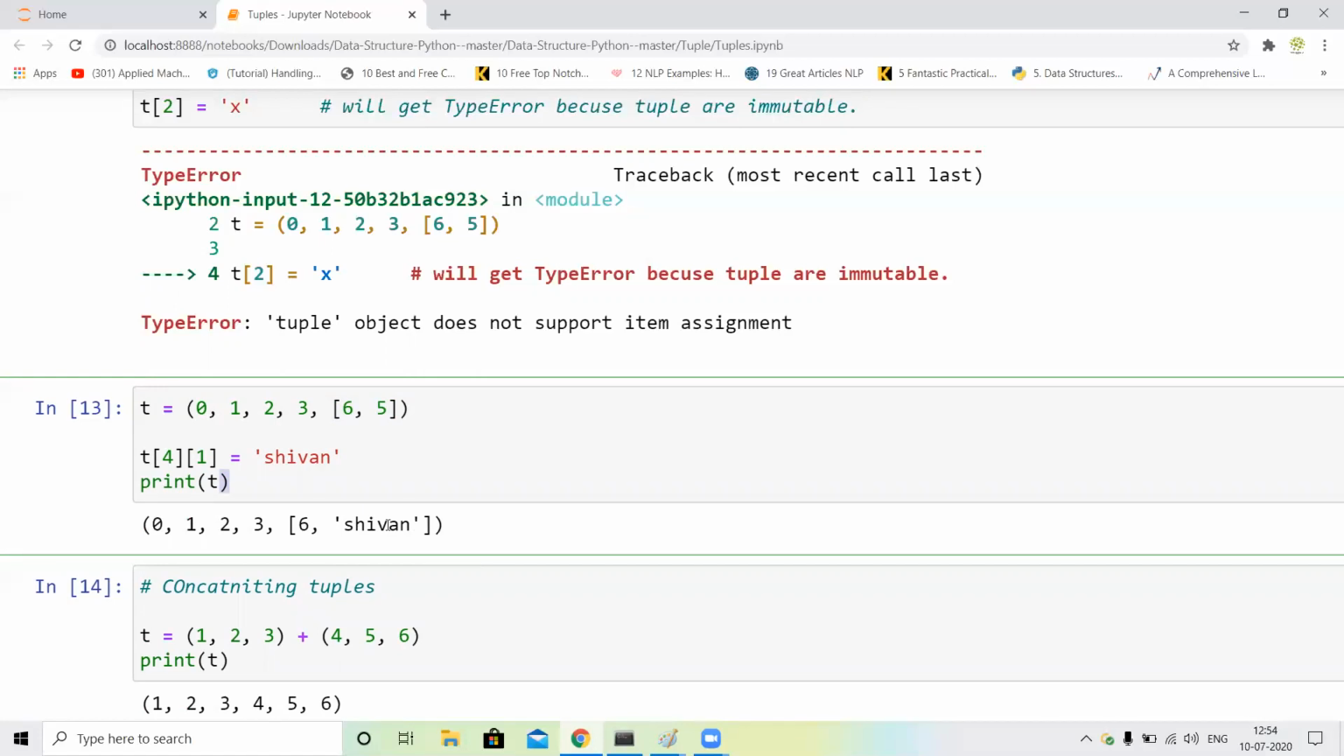We cannot change values in a tuple, guys. We can change them in a list. This is the list, guys, and this is the whole tuple. This is the list, so we can change the list value. Okay, next,